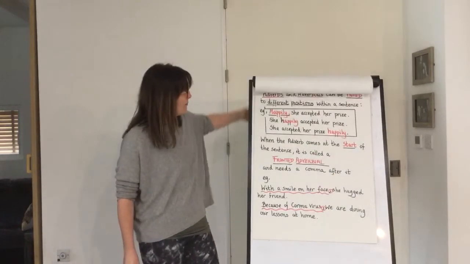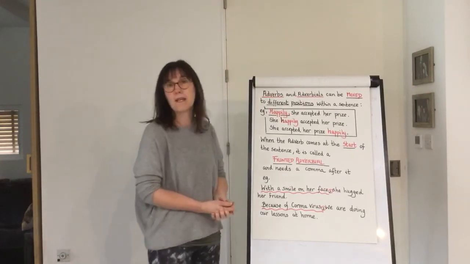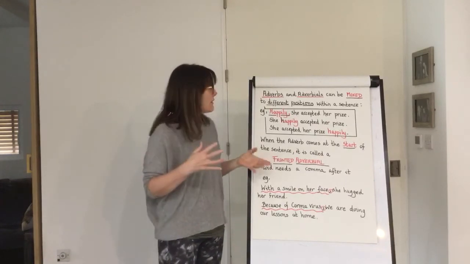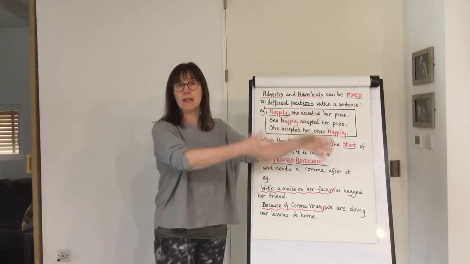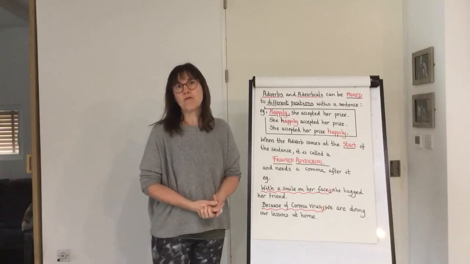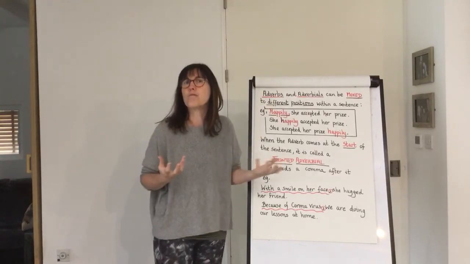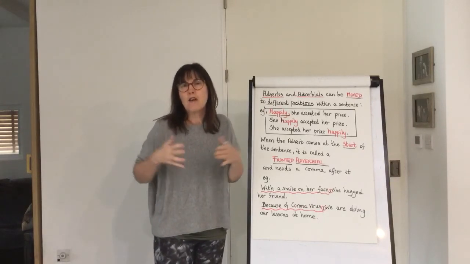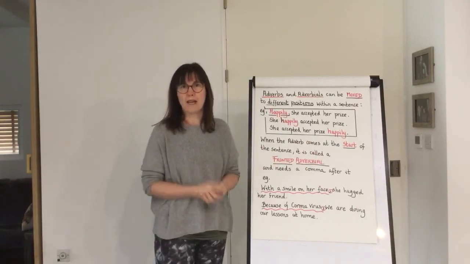Okay, moving on. One other thing that's very important about an adverb and an adverbial is that they can be moved within the sentence. They can work in different positions in the sentence. This can help you as a writer create a slightly different effect or meaning in the sentence. It changes the focus of the sentence slightly just by moving it.